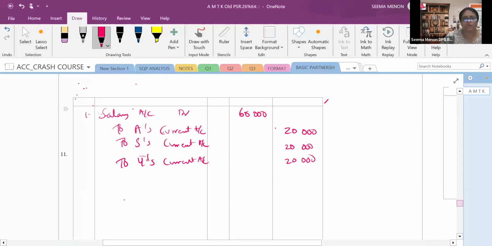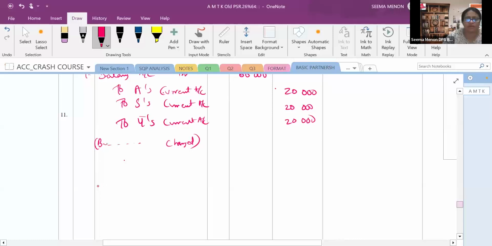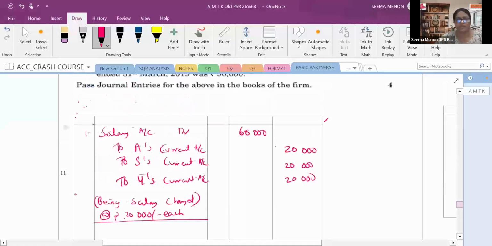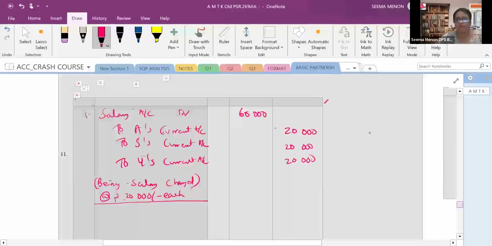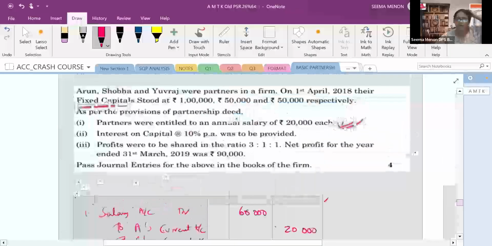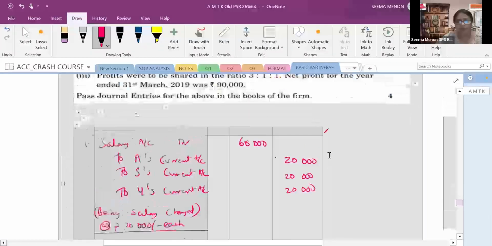Now children, what to do? Being salary charged. Being salary of rupees 20,000 charged. You have to write the word charged, and you can also write credited. Being salary charged at the rate of rupees 20,000 each. It is very important to write the narration, especially when they ask for a journal entry. Here this is a 4-marker question and you have to pass the journal entry, right? Now coming to the next one.